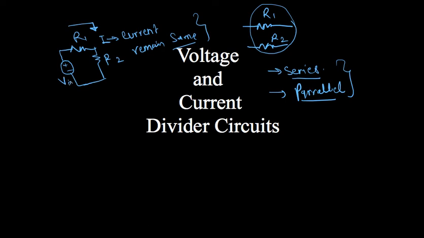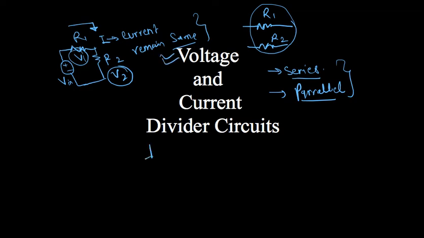Then what will it divide? It will make some division of the voltage. Correct? So here we will have some voltage V2, here we will have some voltage V1. Clear? So in case of series, voltage division will take place. Clear? Now come to the parallel.